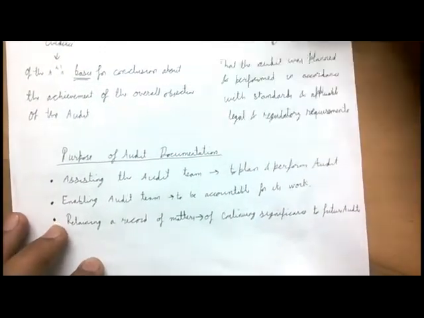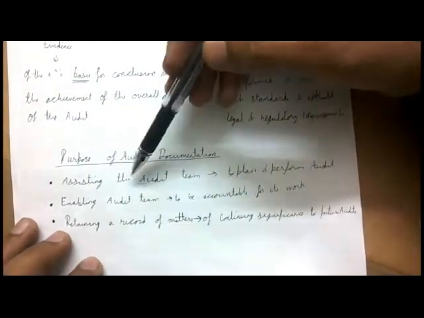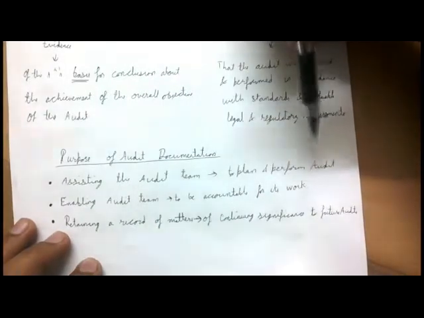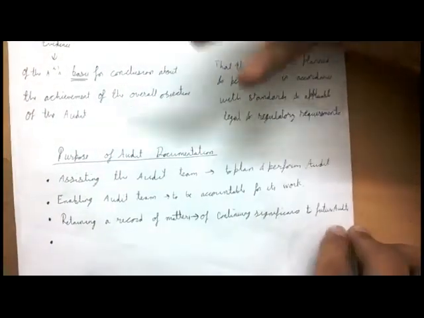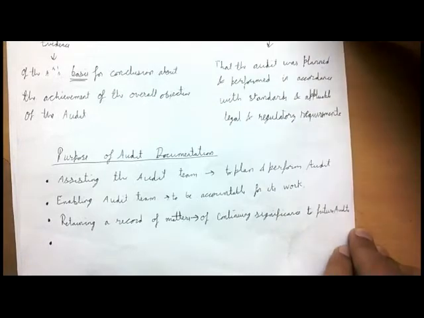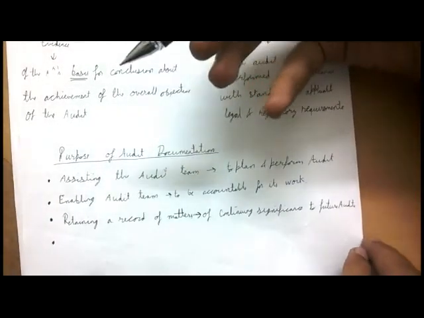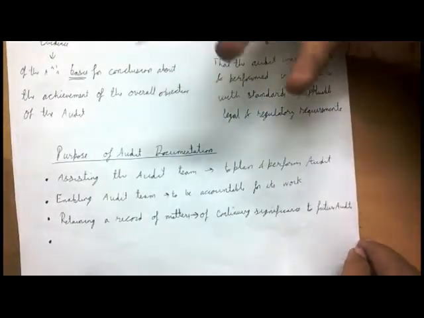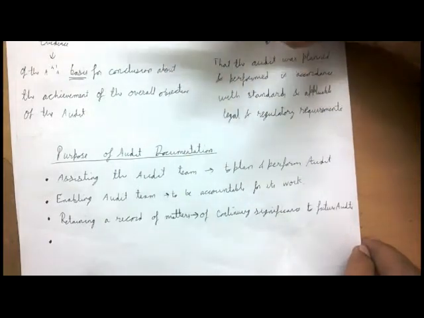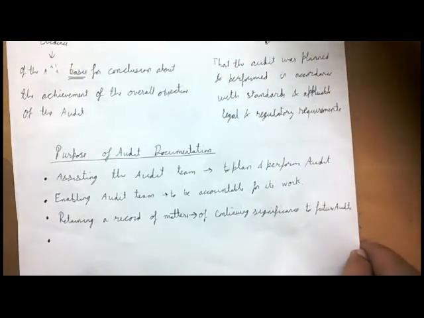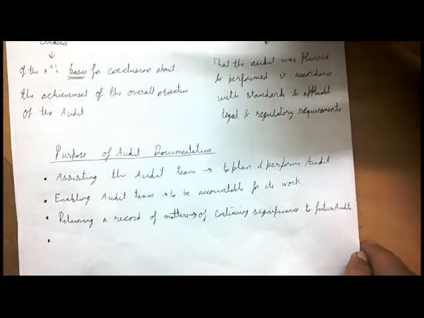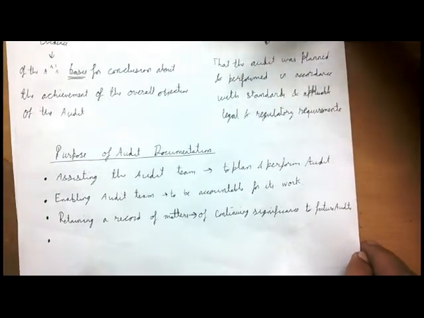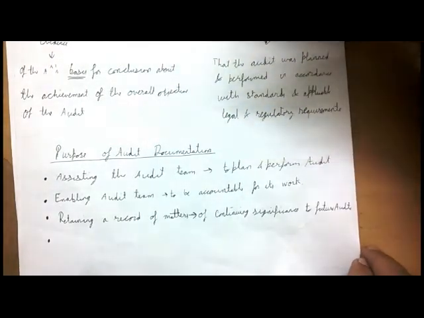Now, what is the purpose of audit documentation? It assists the audit team to plan and perform the audit. They know what kind of work is left and what work they have already done. Even when they come for future audits, it would help them to do that particular audit in a better way, because they know what kind of information they need to obtain and where the chances of a misstatement are. So these kinds of things you always keep in a documentation or in your working paper.